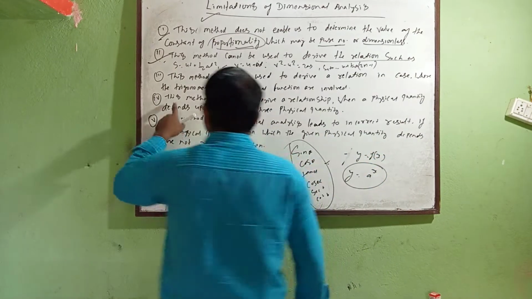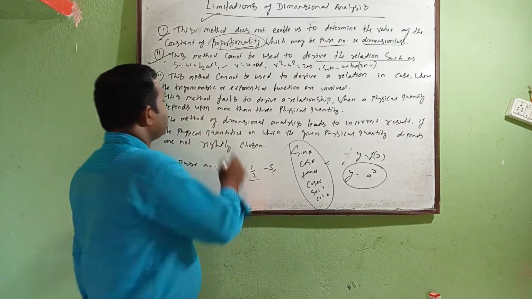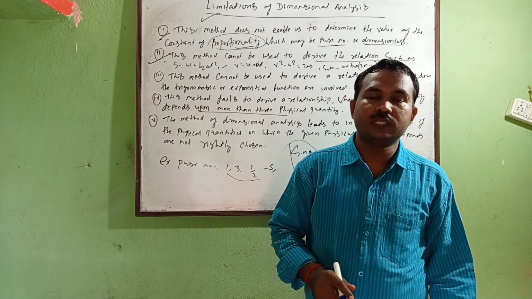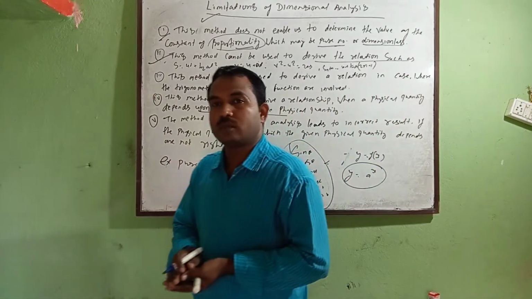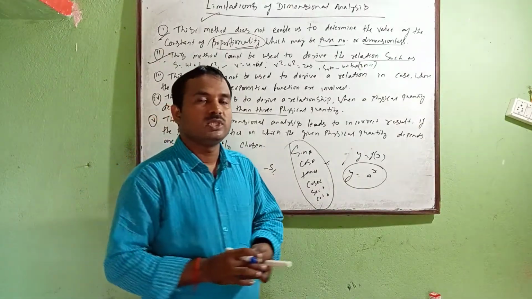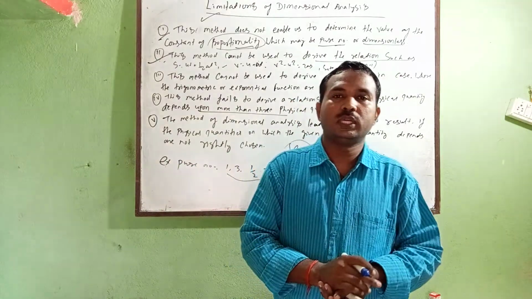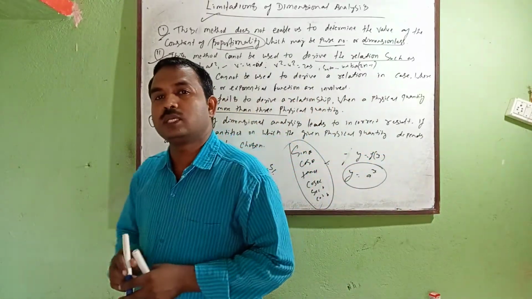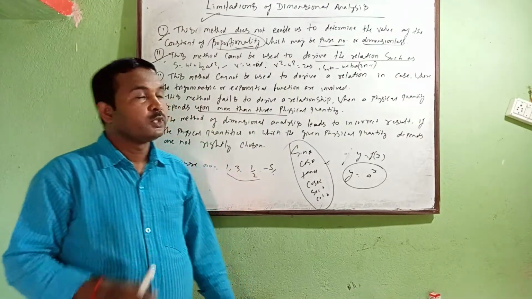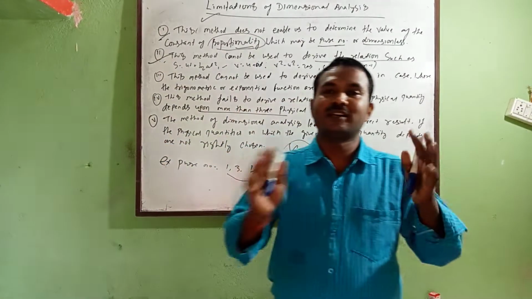So you can see that this method fails to derive a relation when a physical quantity depends upon more than 3 physical quantities, and we have so many physical quantities, and if there is addition, subtraction, division or multiplication, in case 3 or more are included, there will be an incorrect result. So in this case you cannot use it, because if you use it, it will give the incorrect result.